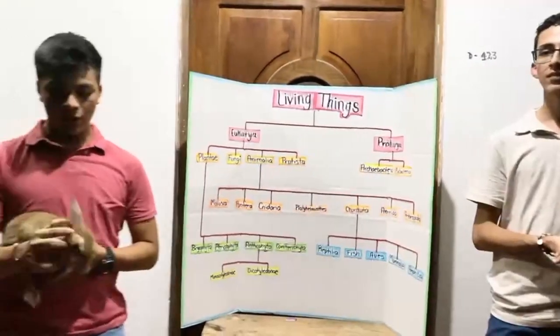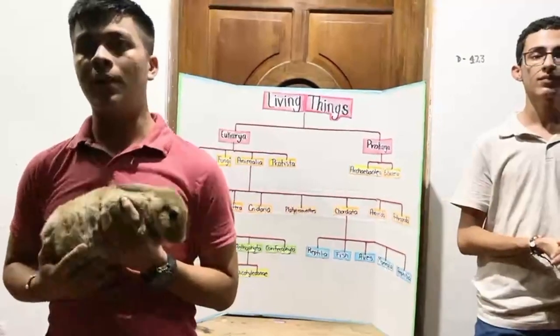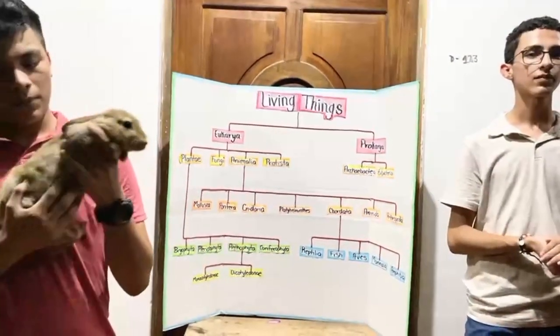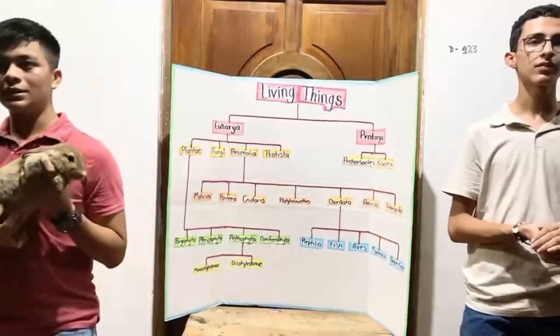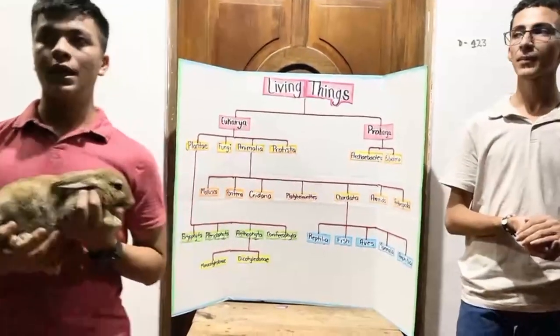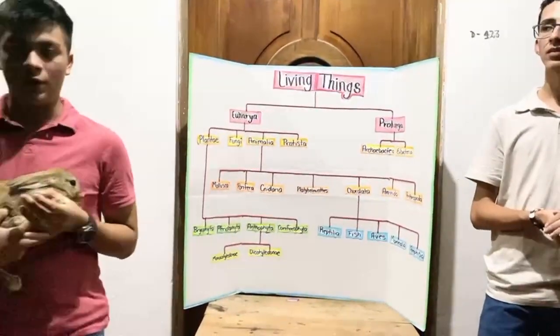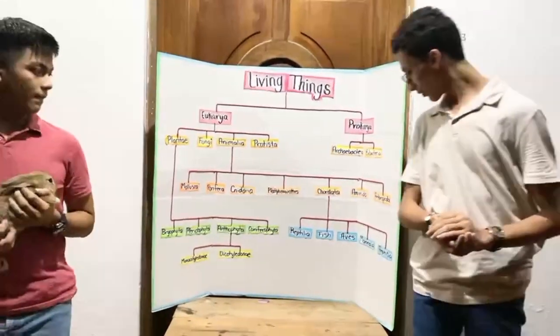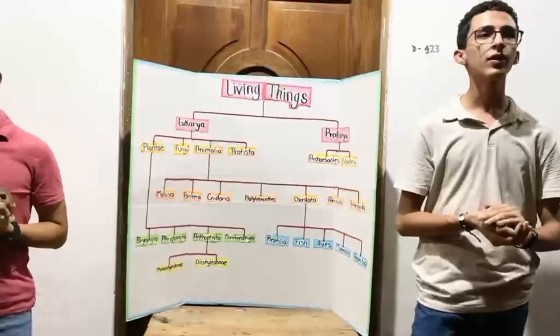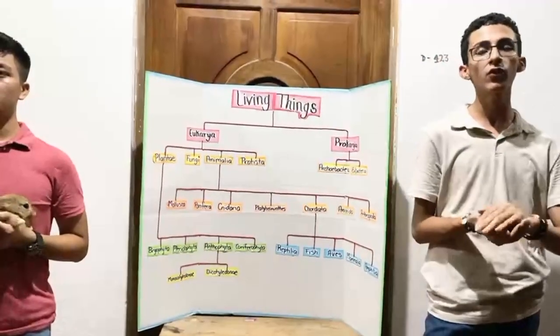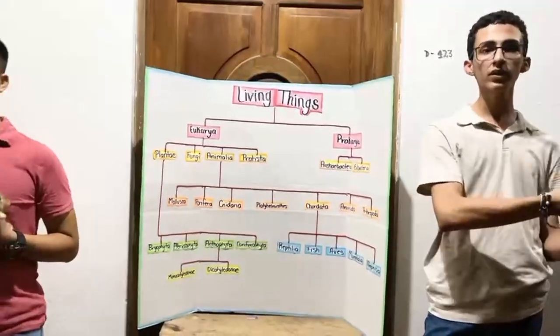Mammalia. Here we have an example of mammalia, which have mammary glands and give birth to their young, except for a few exceptions. Now, amphibia are those organisms who live part of their life in water and part on land.